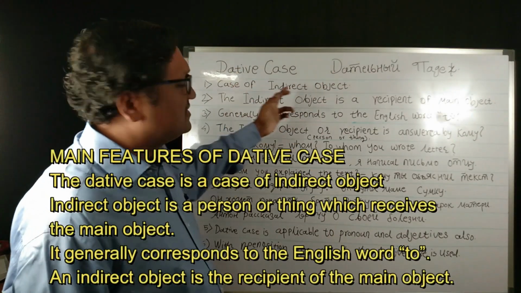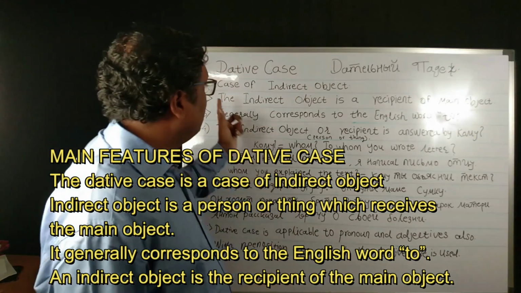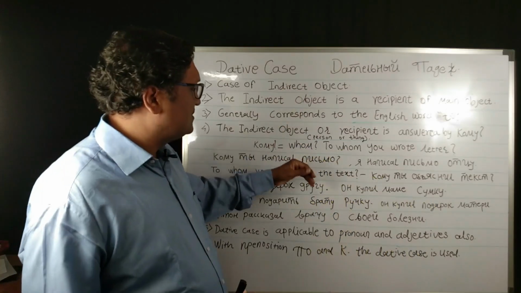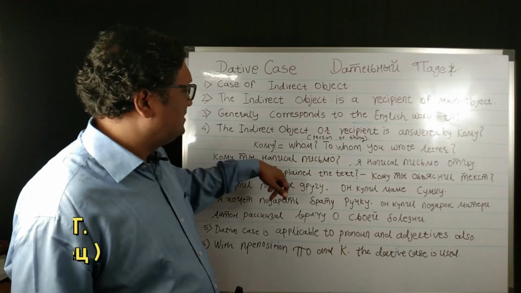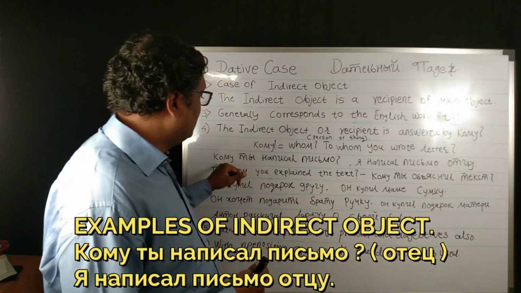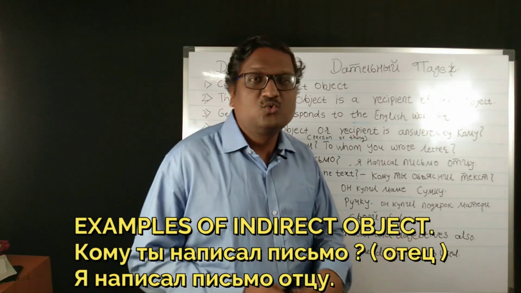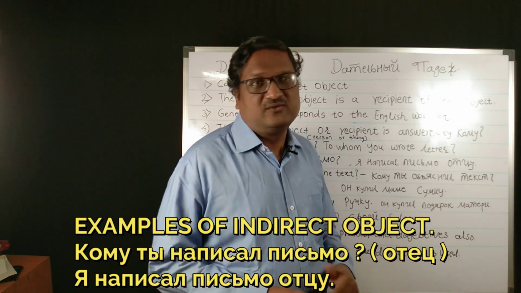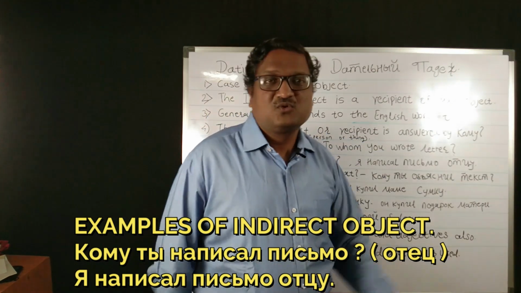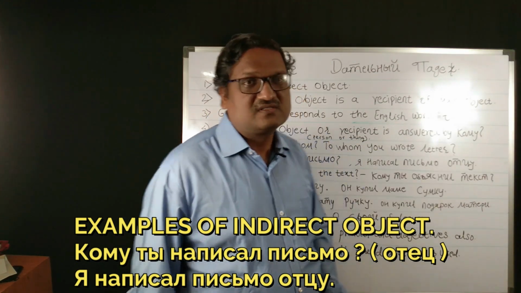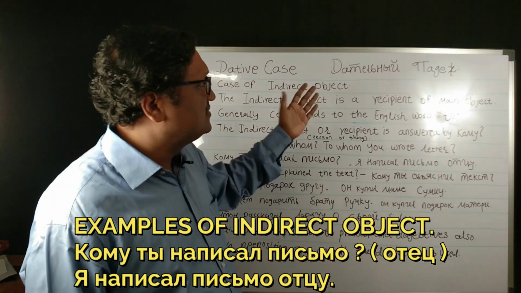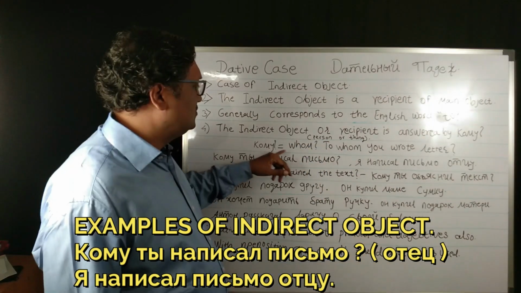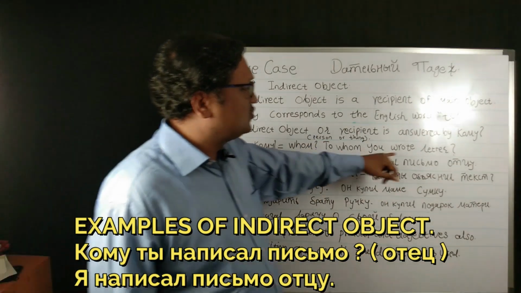I have some examples, like кому ты написал письмо. Now кому is "to whom", which is answered by the question кому in the dative case. The dative case answers only this question, кому, to whom you wrote a letter.